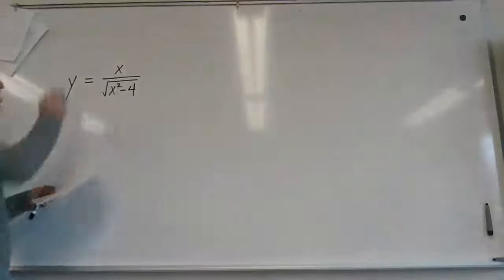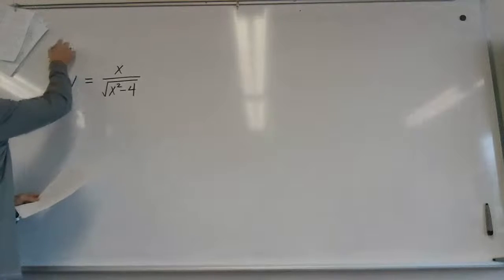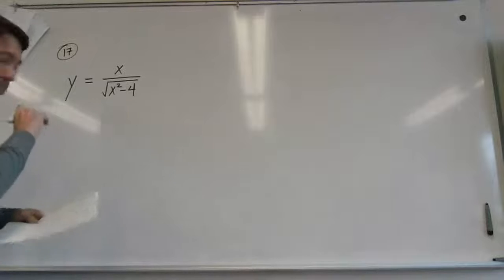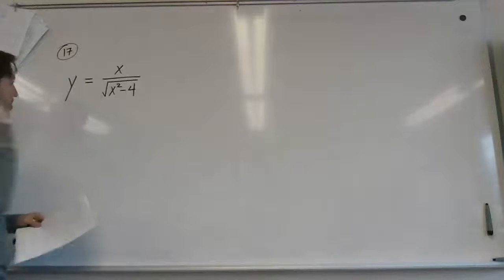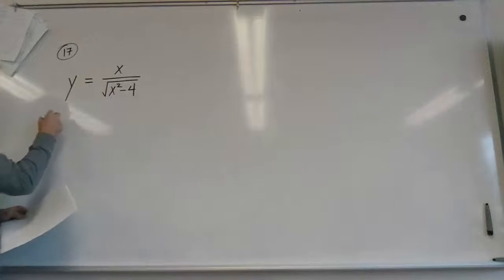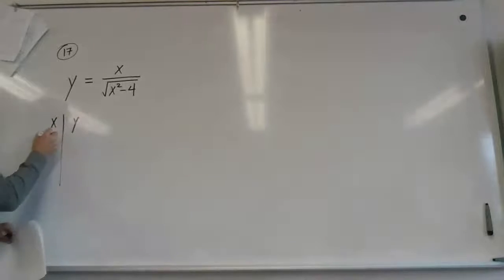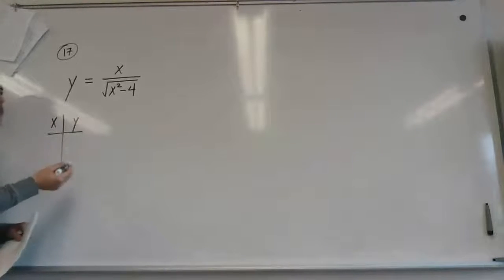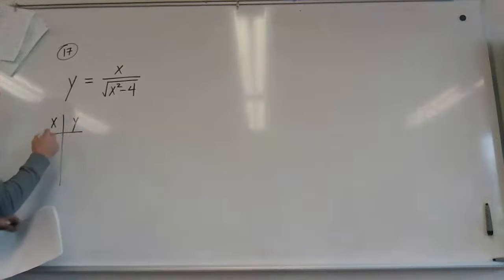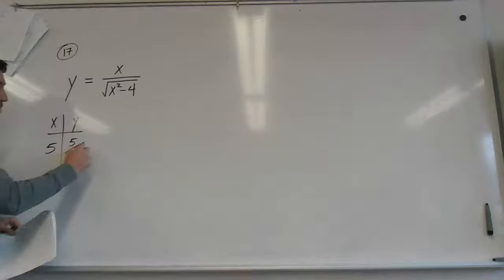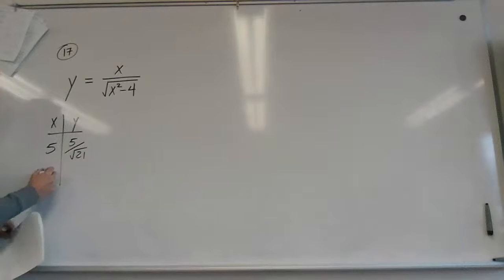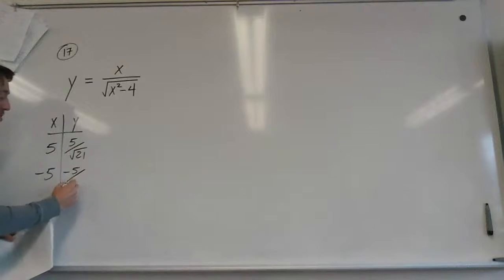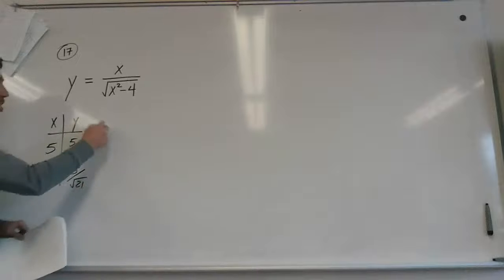So 17 looks like this. All right, this is going to be a weird one. Right off the bat, there's an x on top. Let's knock this out. Let's say you plug in 5. Doesn't matter what you plug in, but say you plug in 5, you'd have 5 over the square root of 21. Plug in -5, you'd have -5 over the square root of 21. Those are opposite numbers. That tells me that it's an odd function.